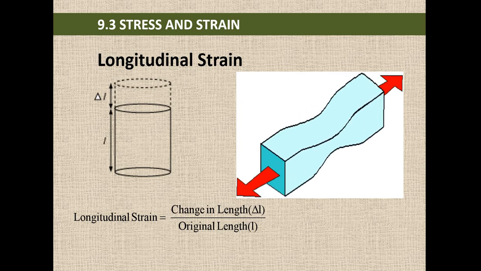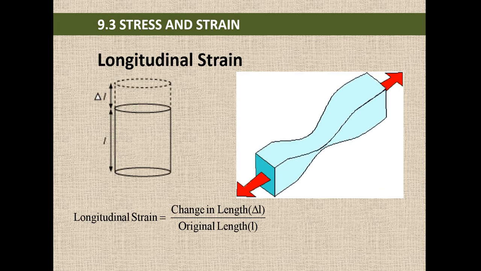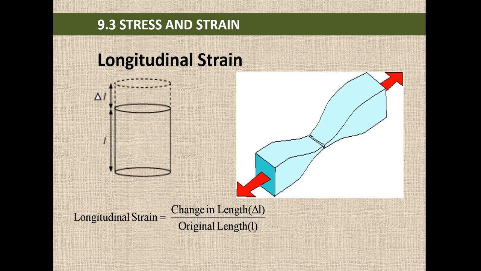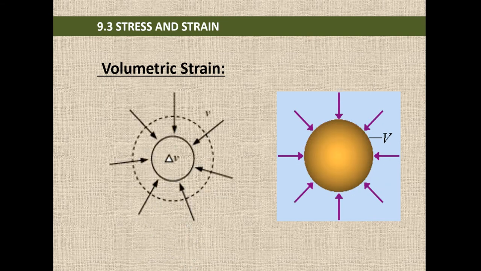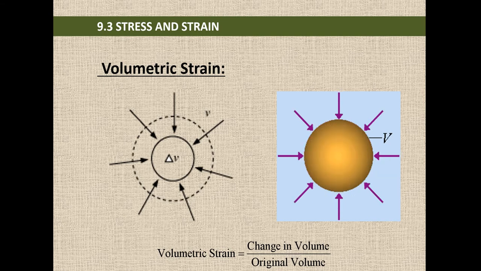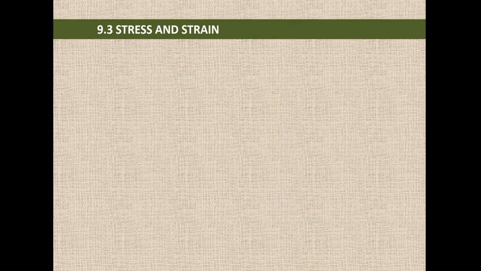Change in length means delta L, which can be seen from the diagram: the increased length divided by its actual length. And another one is volumetric strain, which can be written as change in volume divided by original volume. Delta V is the change in volume and V is the original volume, so we can write delta V by V.